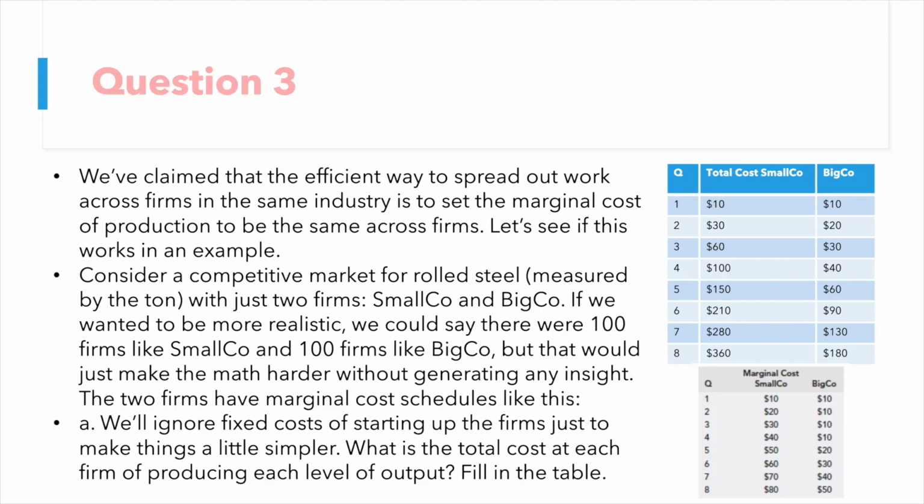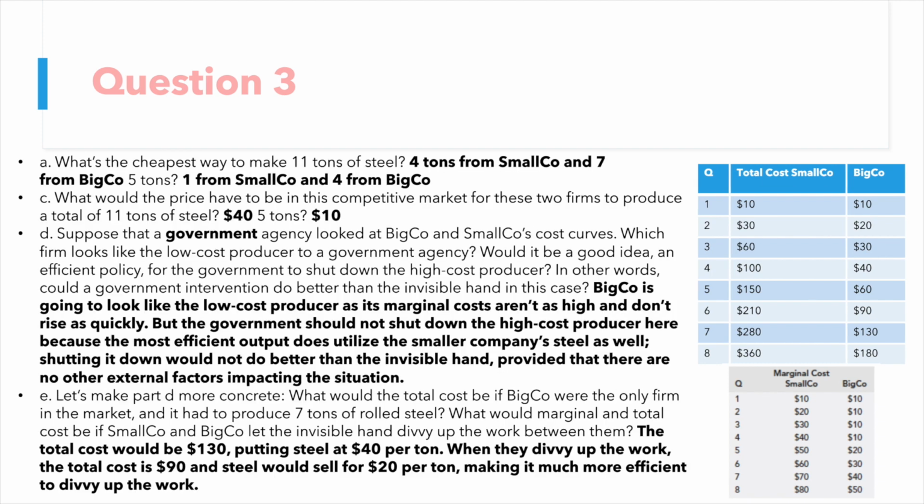Moving to question 3, we're trying to spread out our production across firms to maximize efficient output. In the first table, we're just adding up marginal costs to get total cost. In order for Smallco, the total costs we had to fill in are $100, $150, $210, $280, and $360. For BigCo, the values are $30, $40, $60, $90, $130, and $180.